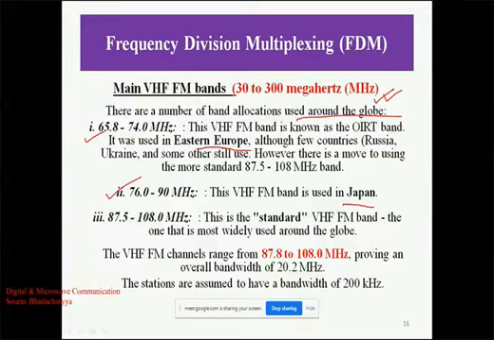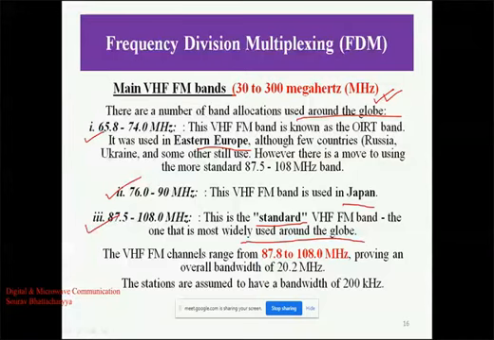But India uses a standard band of frequency, which is used around the globe, and this range is 87.5 megahertz to 108 megahertz.